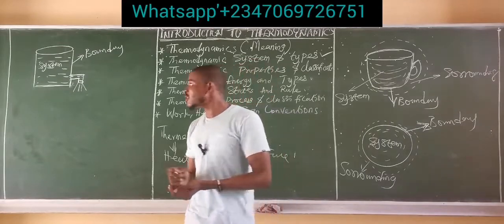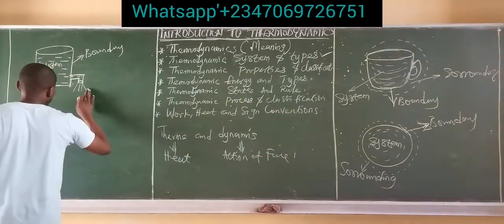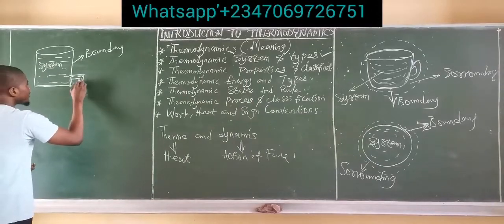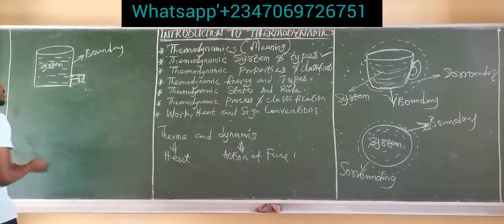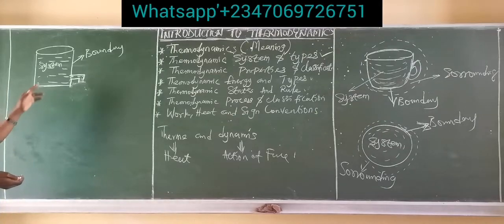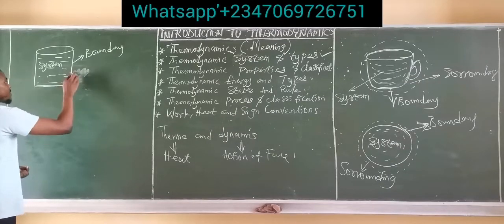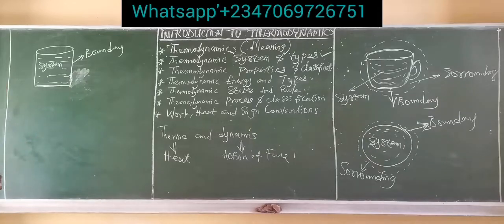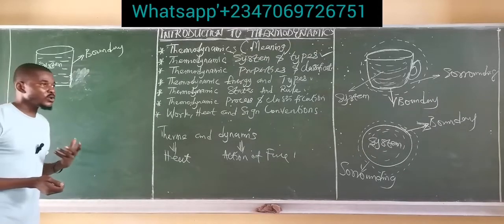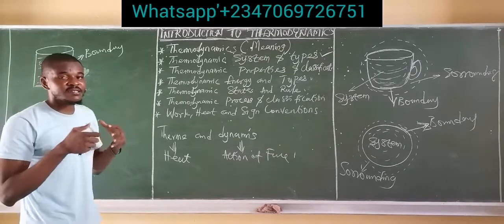So in that case, if this valve is shut, the quantity of matter cannot cross the boundary between the system and the surrounding. Or simply, if there was no valve at all, let's say we just have the reservoir in this manner and there is no opening, then we call this a closed system because the quantity of matter is still enclosed.